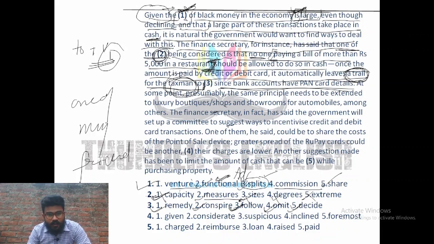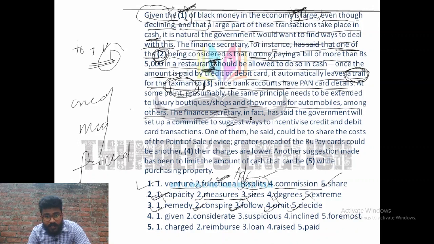Now let's go further. "At some point, presumably": presumably is something which is considered good, which is likely to happen, but may or may not be exact, right? That is presumably. In Hindi, there is also a specific definition. I'll let you know once I teach you these kinds of things in Hindi. "The same principle needs to be extended to luxury boutiques, shops and showrooms for automobiles, among others."